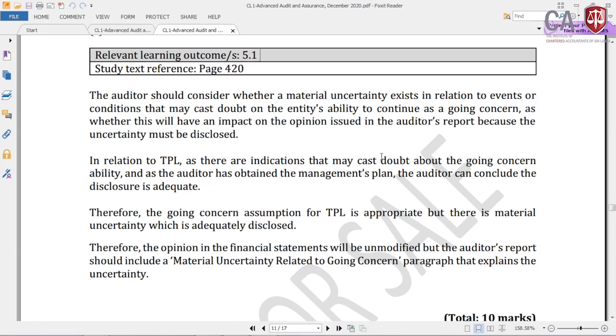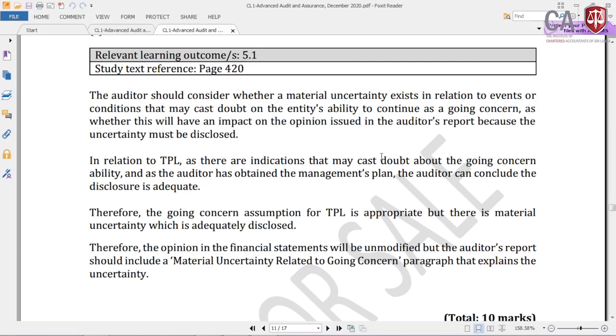In relation to TPL, as there are indicators that may cause significant doubt about the going concern ability, and as the auditor has obtained the management plan, the auditor can conclude that the disclosure is adequate. Therefore, the going concern assumption for TPL is appropriate, but there is a material uncertainty which is adequately disclosed. So the opinion in the financial statements will be unmodified, but the auditor's report should include a material uncertainty related to going concern paragraph that explains the uncertainty.